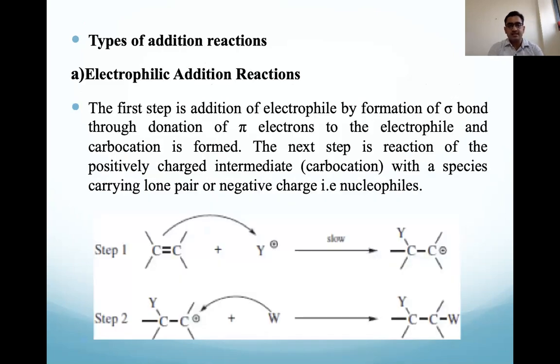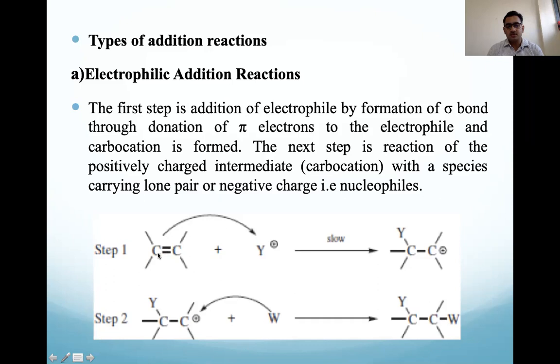So, electrophilic addition reactions. The first step is addition of the electrophile by formation of a sigma bond through donation of pi electrons. Here a carbon-carbon double bond is there. The high energy pi orbitals can attack the cationic electrophile species. So a carbocation is formed here, with a C positive and a group attached. At the same moment, another nucleophilic reagent attacks that carbocation and stabilizes it. We get two extra atoms on that substrate.